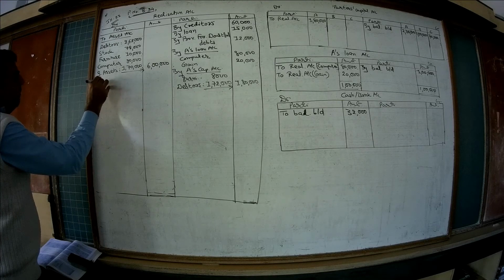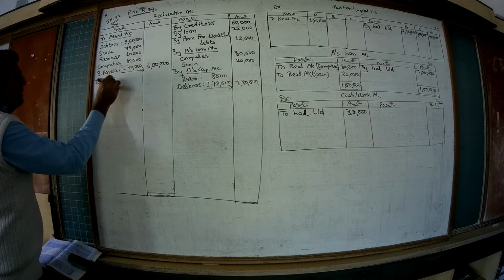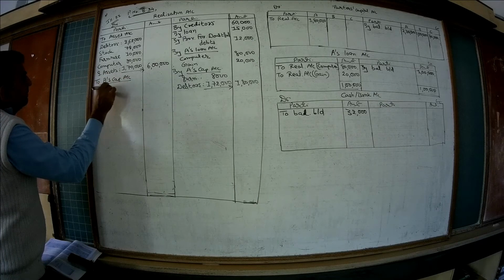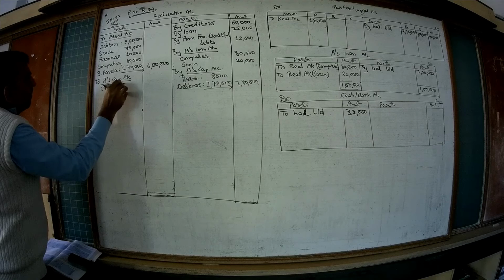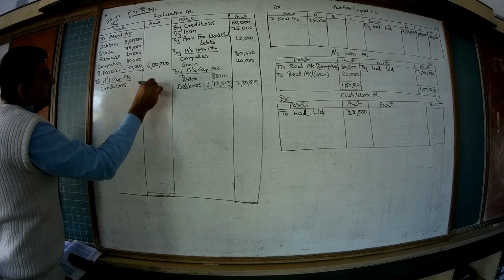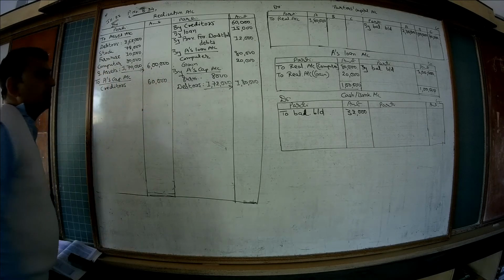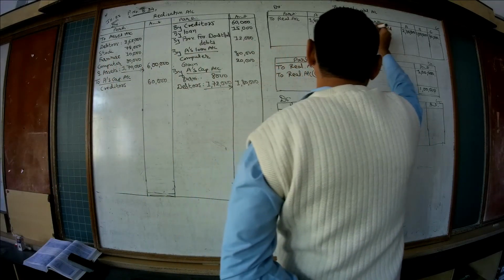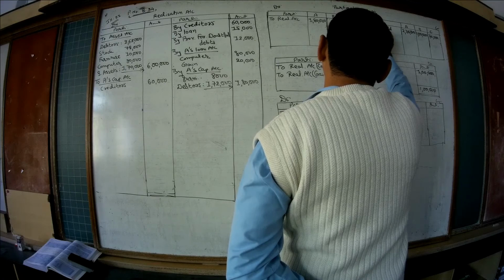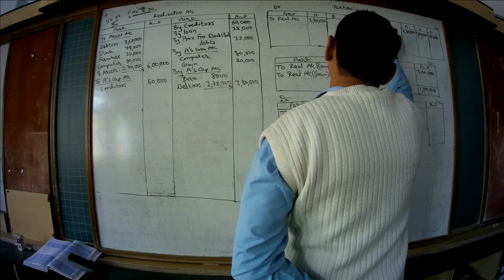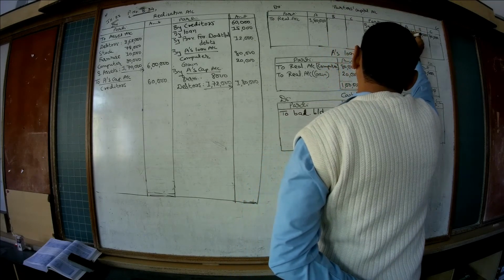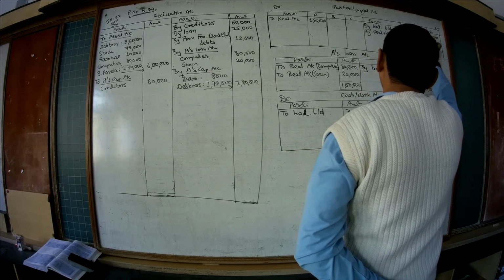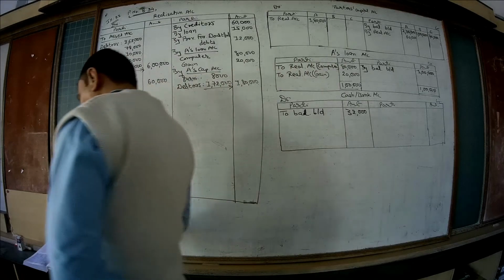So on the debit side of realization account, capital account, creditors, how much? 60,000. The second effect of this is on the credit side of capital account by realization account. He was ready to pay this 60,000 to the creditors.